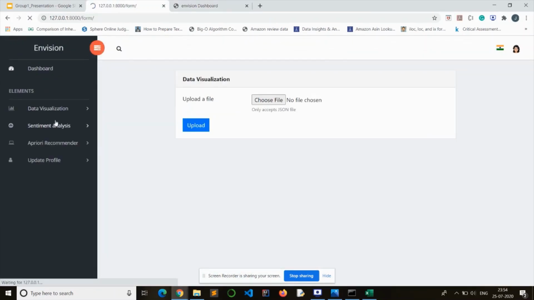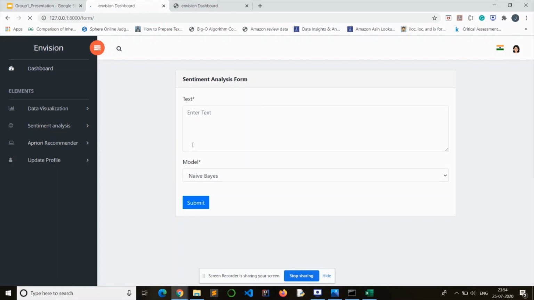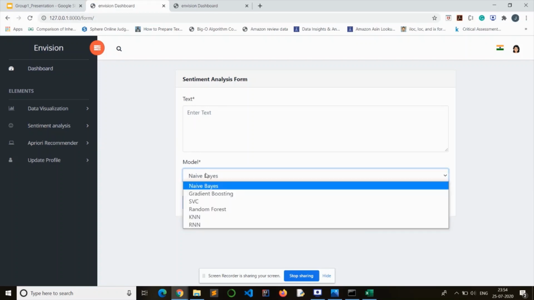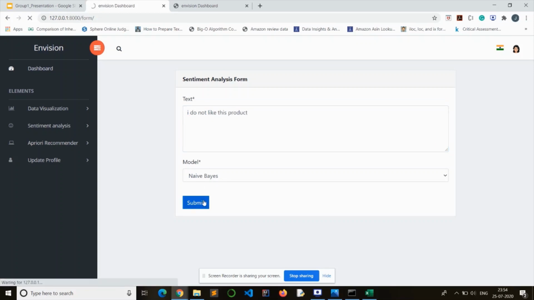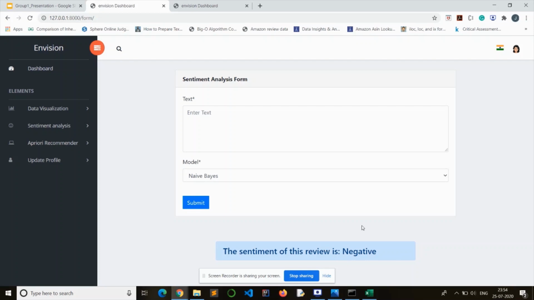So we move on to sentiment analysis. Here I'll be adding a text and choosing from a wide variety of models. So I'll just give a quick demo. It will give me the sentiment associated with it. As you can see, the sentiment of this review is negative, as it was.